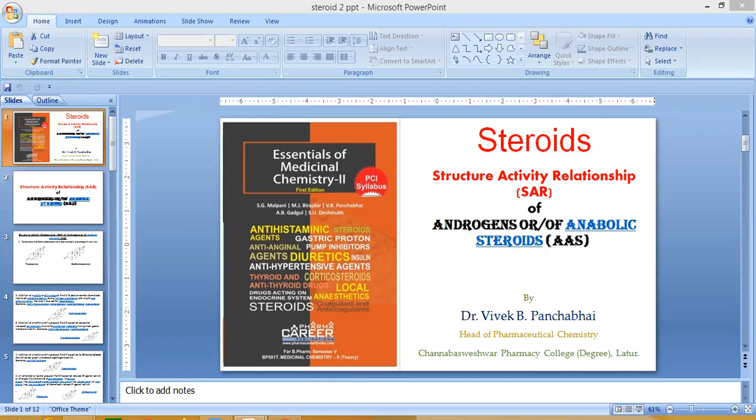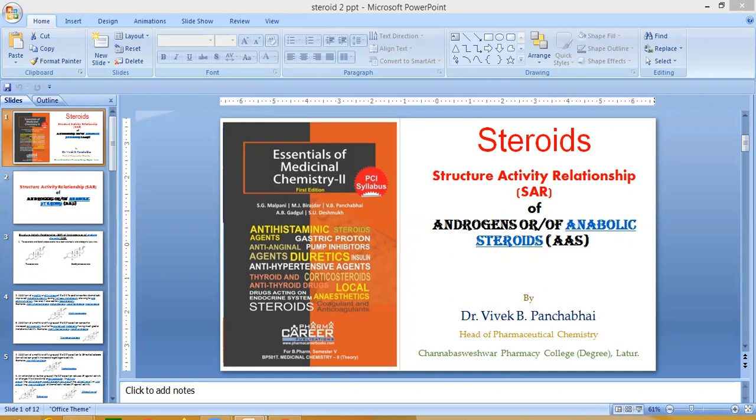At the 17th position, a hydroxy group is present. At 18 and 19, a methyl group is present. In testosterone, a carbon-carbon double bond is present in the A ring of the steroidal moiety.